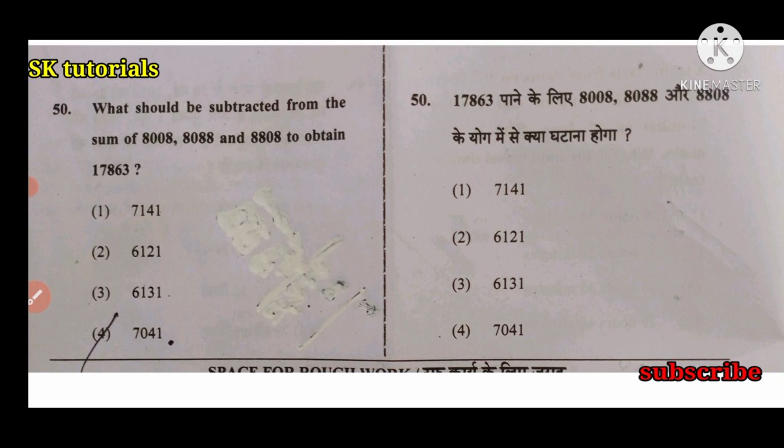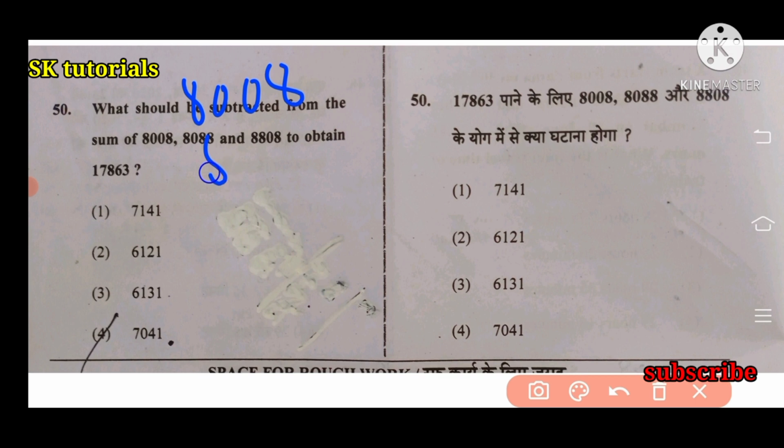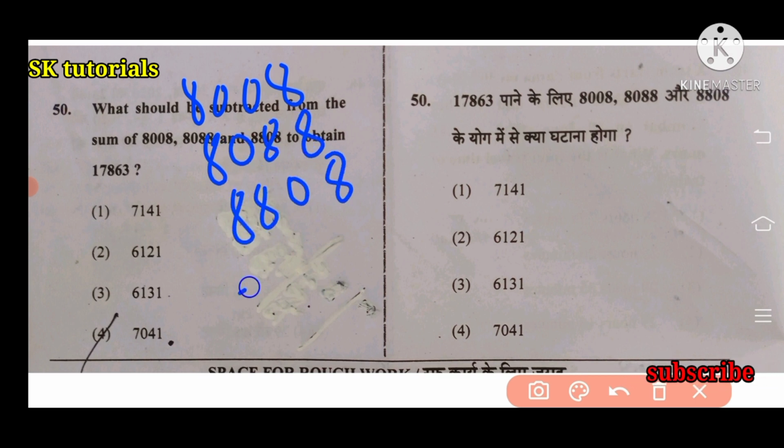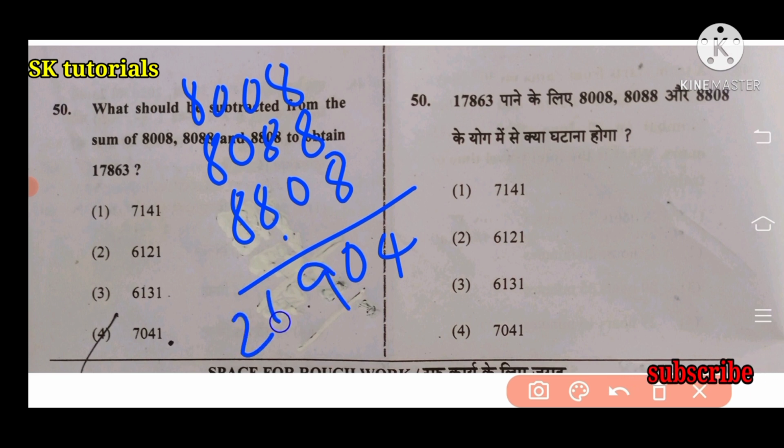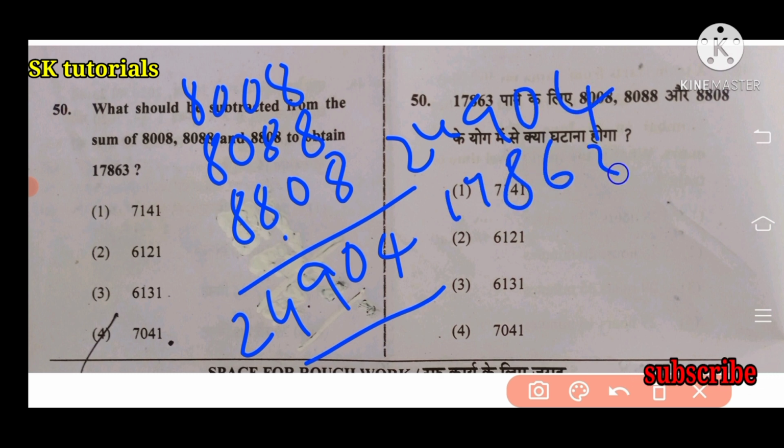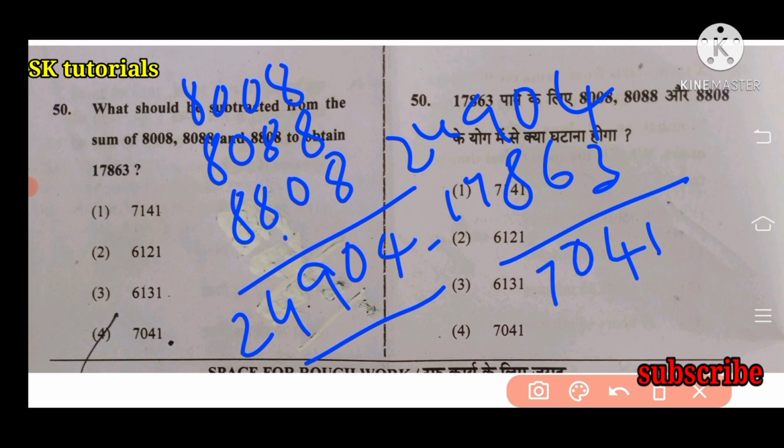Next question. What should be subtracted from the sum of 8008, 8088, 8808, 24,904 minus 17,863? That gives 14,070. Right answer is option 4.